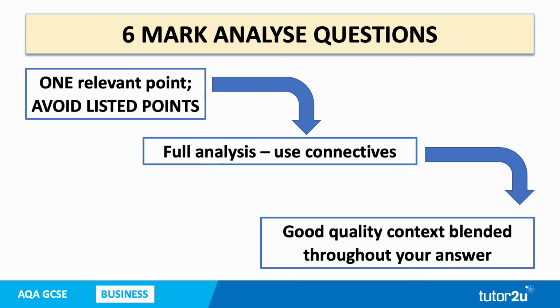And if you look back at that previous exercise, you can see it's been fully analysed. We've used lots of connectives, 4 in total, I think, and there's context blended throughout the paragraph. 3 or 4 different mentions of Lush and their context. That's the structure for 6-mark analyse questions.